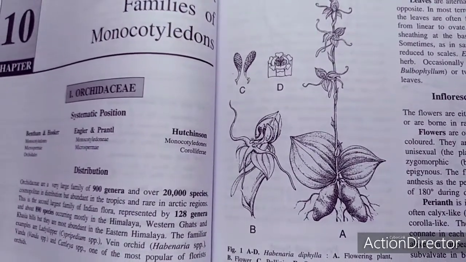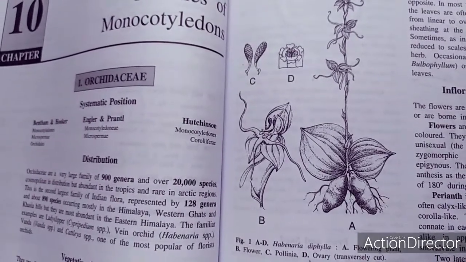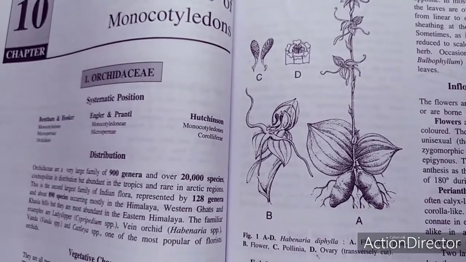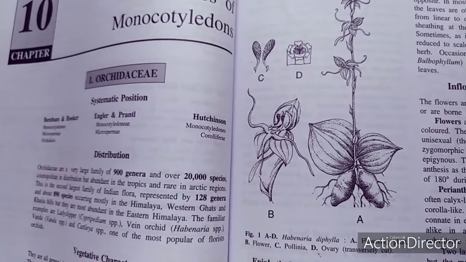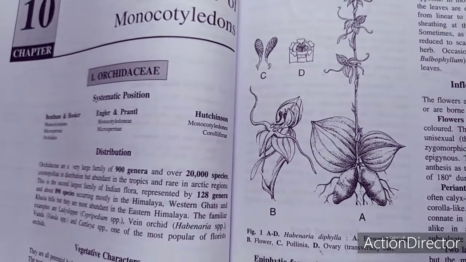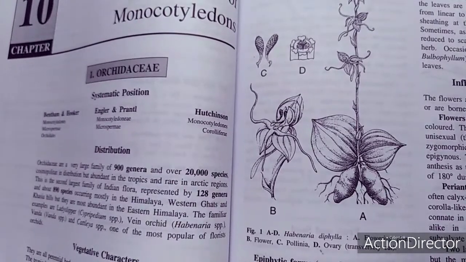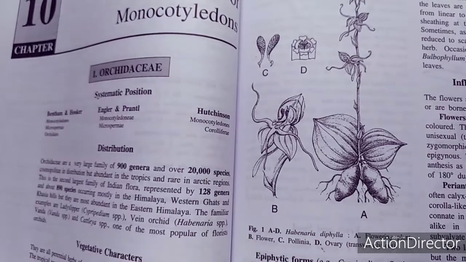They are imbricate or subvalvate in bud. The two lateral tepals of the inner whorl are alike, but the median tepal is different in shape, size and color from the lateral tepals. It is bulbous, spurred, tubular, saccate, and variously divided, contributing to the beauty of the flower.